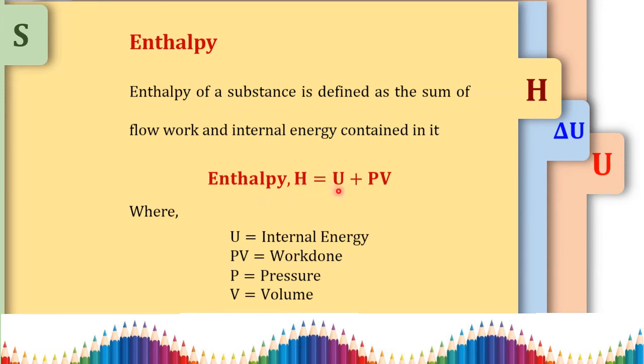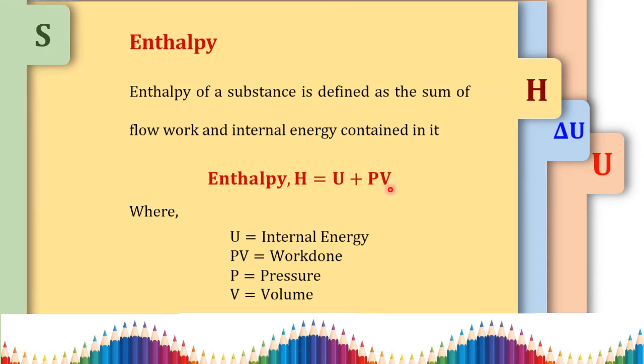This enthalpy is denoted by the letter H, which is equal to internal energy plus pressure into volume, where U is your internal energy. This PV is nothing but your work done. Analyzing the terms, P refers to pressure and V refers to volume.